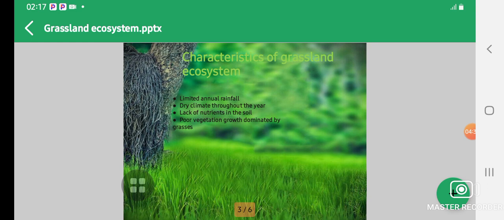So let's look at the characteristics of the grassland ecosystem. The first is limited annual rain. Secondly, dry climate throughout the year. Then, lack of nutrients in the soil. And poor vegetation growth, dominated by grasses.